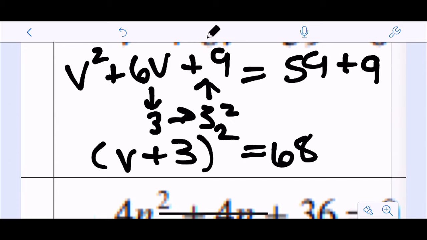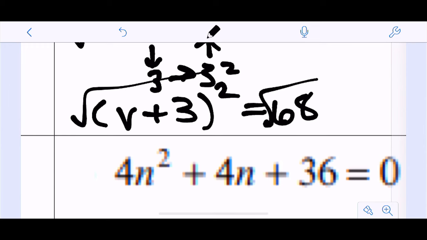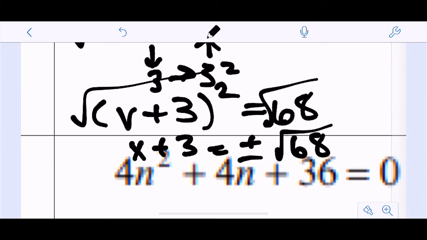Now, I can take the square root of both sides. So that's v plus 3 equals plus or minus the square root of 68. Now, let's see if we can simplify this at all. 68, what goes into that? Let's think about it. So 68 is 2 times 34.